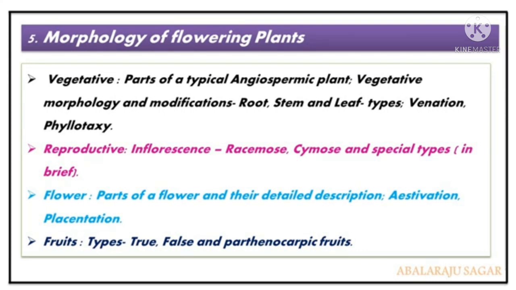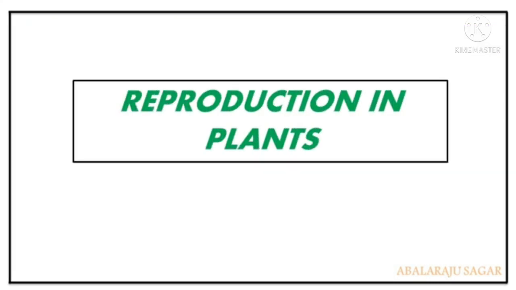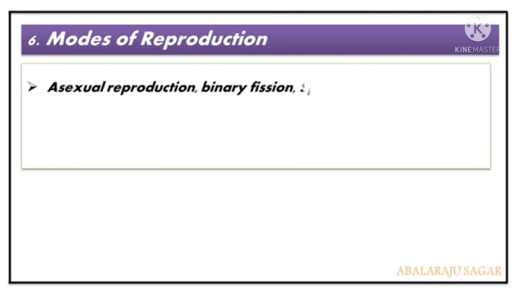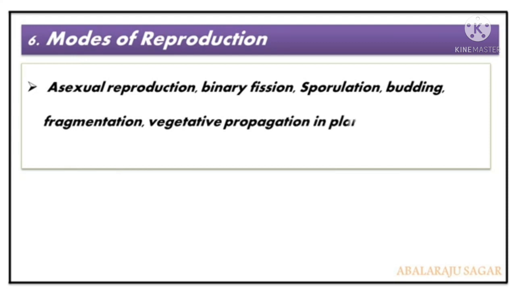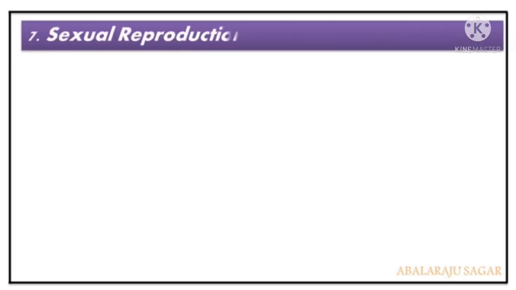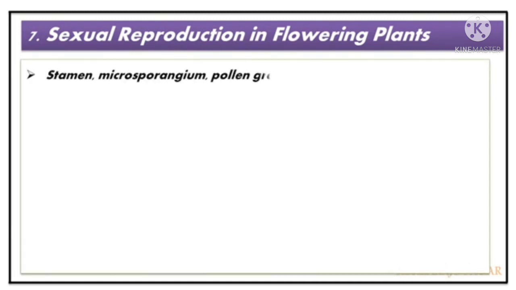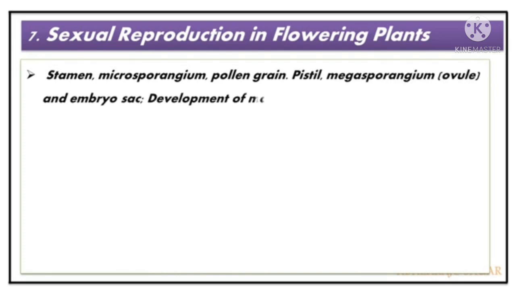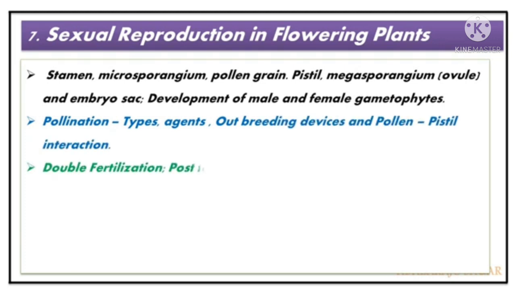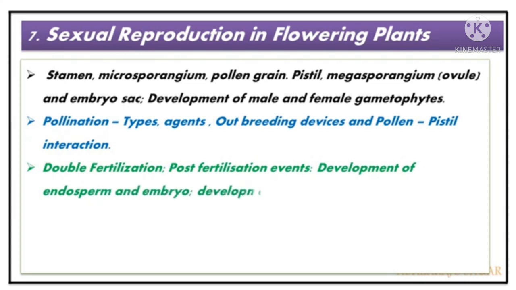And then the sixth topic is reproduction in plants. In this unit, one of the topics is the modes of reproduction. There is sexual reproduction and some other reproduction modes pertaining to this topic. Then sexual reproduction in flowering plants is the topic of this unit. And then stamens and microsporangium, pollen grains, pistil, megasporangium and embryo sac, and pollination pertain to it; double fertilization is also part of this topic.